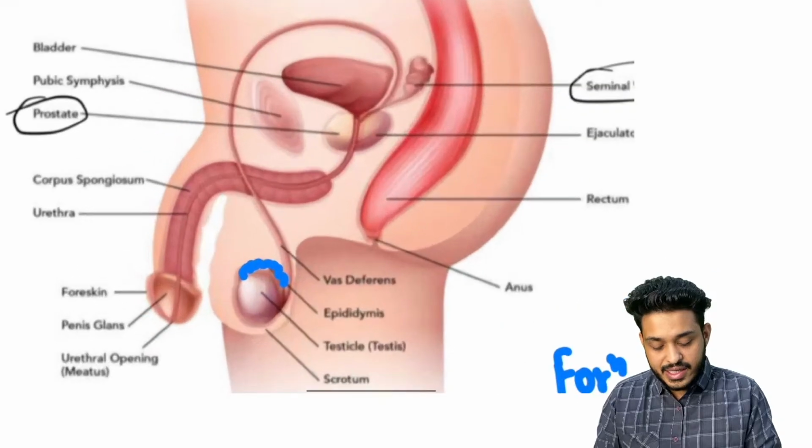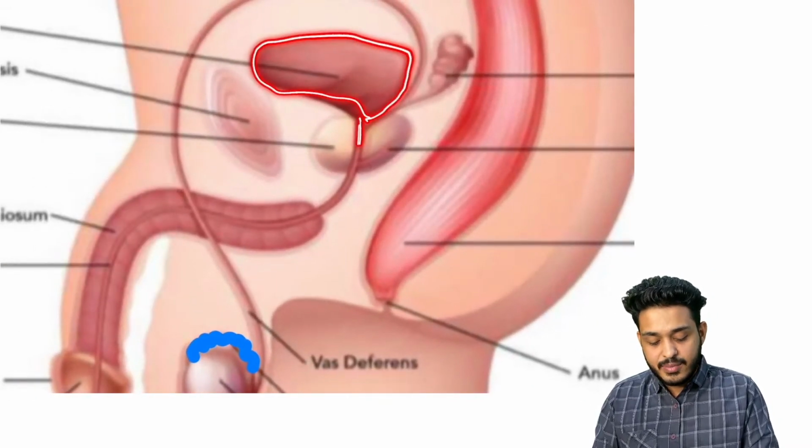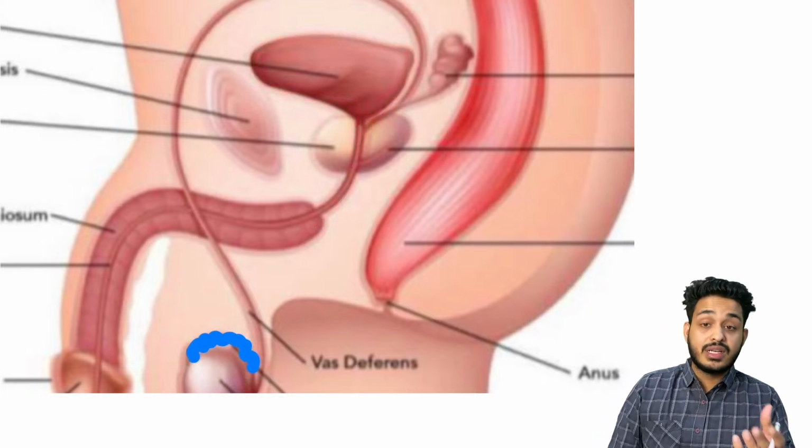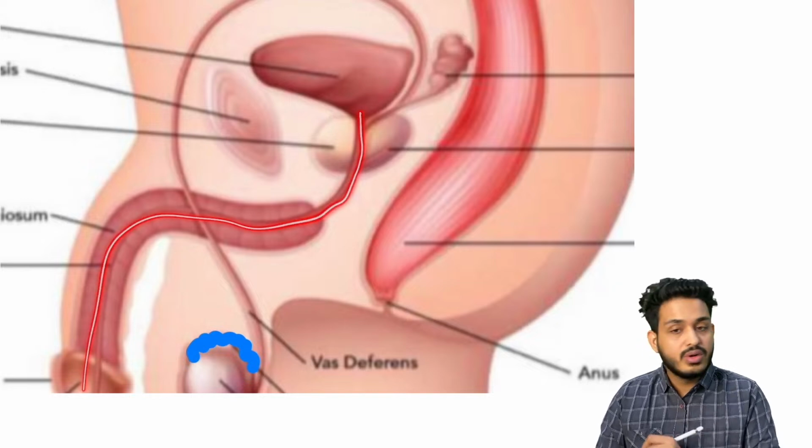It will be going here, and here you have the bladder. Because sperm and urine in the male genital organ have a single opening, both will come out through the urethra.